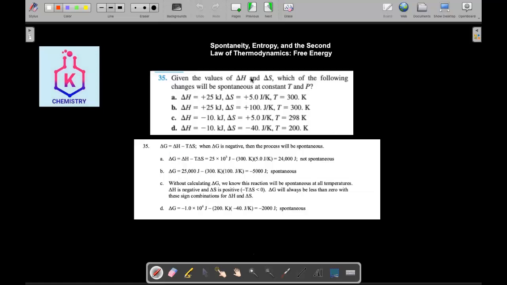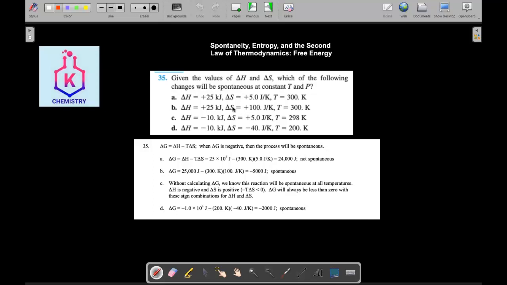Now, given the values of delta H and delta S, which of the following changes will become spontaneous at constant temperature and pressure? So, the first one, delta H is positive and delta S is positive, and temperature is equal to 300. And delta G is equal to delta H minus T delta S. And when delta G is negative, the process will be spontaneous. If it's positive, then the opposite is spontaneous. So delta G is equal by calculation to 24,000. So it is positive, so it's non-spontaneous.